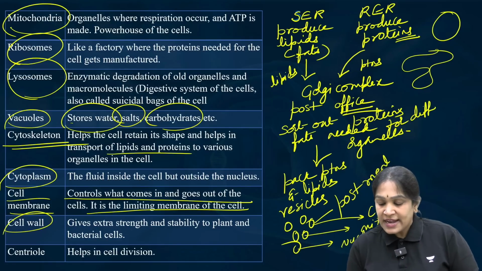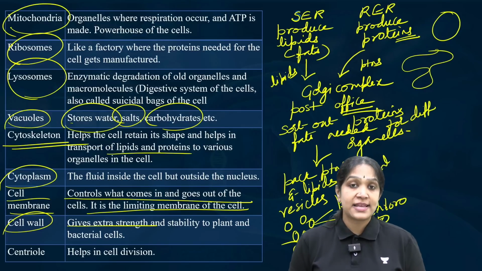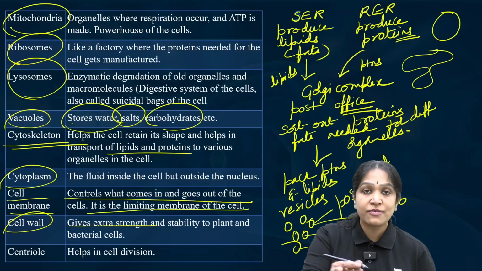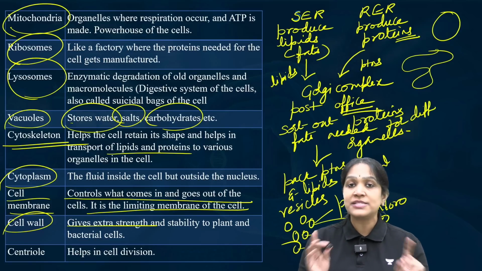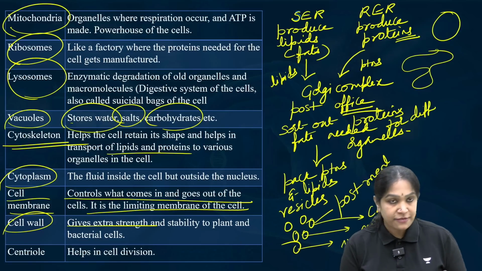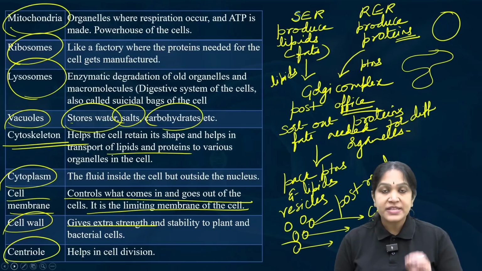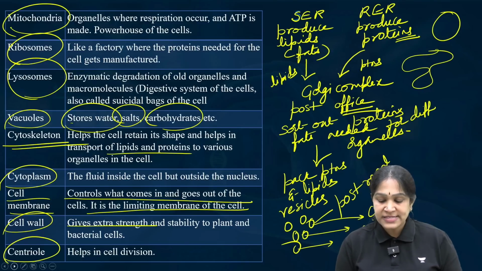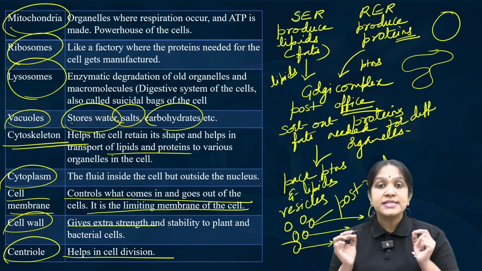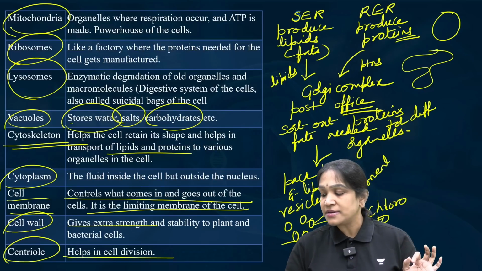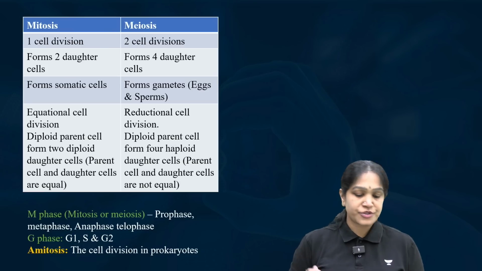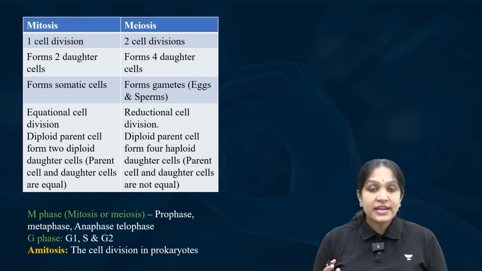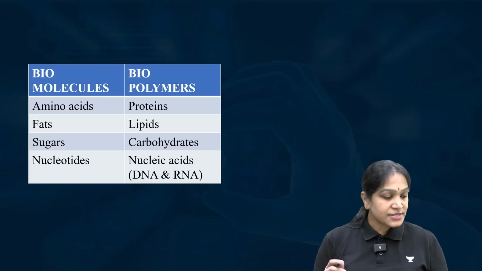And cell wall. It gives extra strength to the cell, and I told you that bacteria have a cell wall made up of peptidoglycan. Plants have a cell wall made up of cellulose, and animal cells do not have a cell wall. Centriole. Okay, memorize the word. It helps in cell division. Cell division means one cell dividing into two cells. In that process, we need the function of this centriole. Okay, fine. With that, we completed the cell structure.